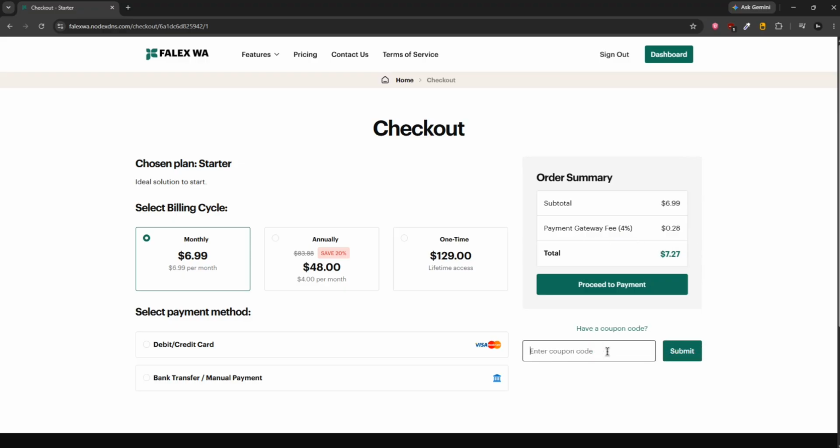Also, we have added a coupon code system that was not in Waziper. This UI was also not in Waziper. This UI is inspired by two websites. I cannot share those two websites.